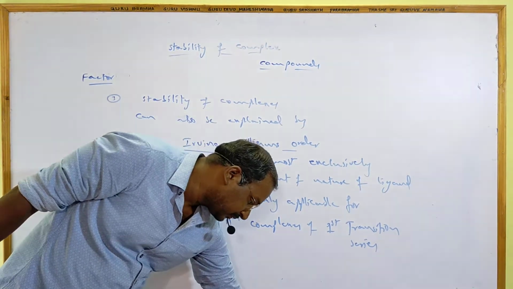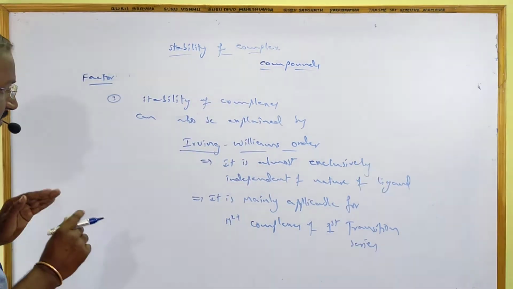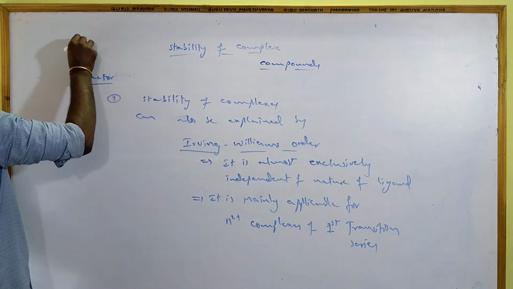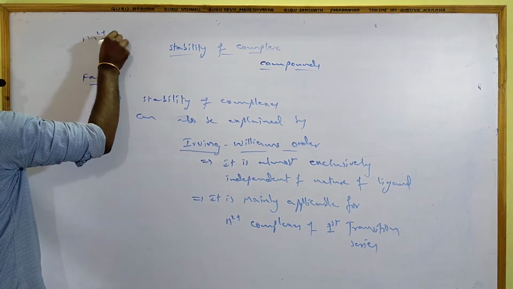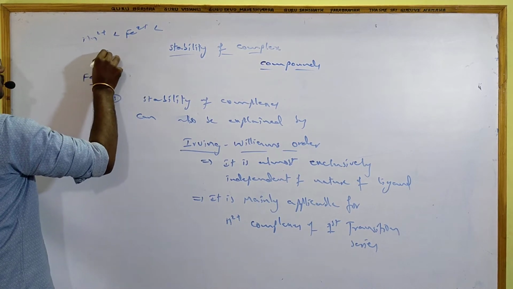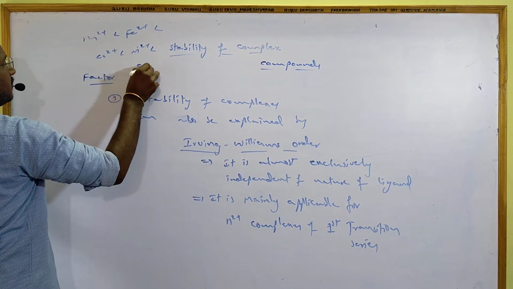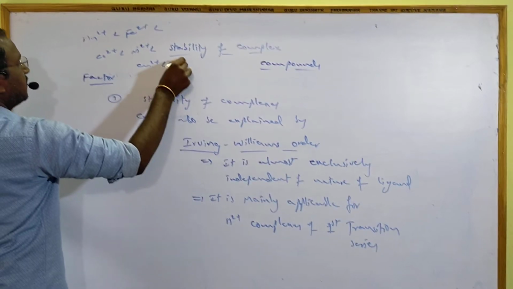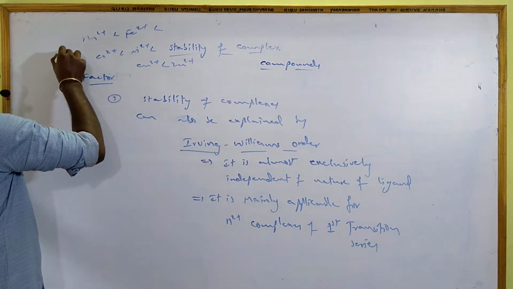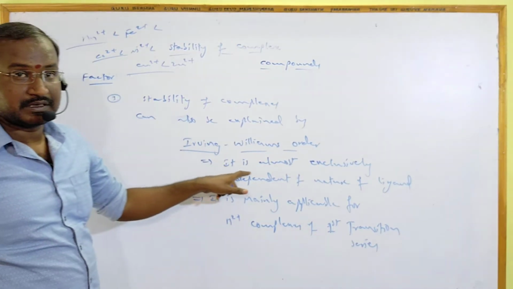Irving-Williams order. So what does that mean? How does it explain the stability? We have the order now: Mn2+ < Fe2+ < Co2+ < Ni2+ < Cu2+ < Zn2+. This order we have, and why we have this type of order can be explained by the Irving-Williams theory.